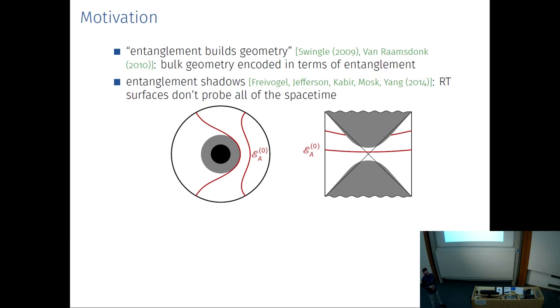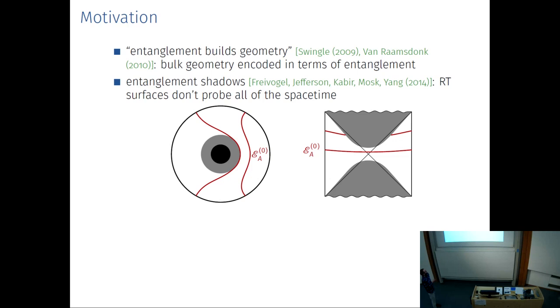And if you take this idea very seriously, you start to run into a sort of problem, namely that there exist so-called entanglement shadows, certain regions of space-time which are not probed by any real Takanaki surface.